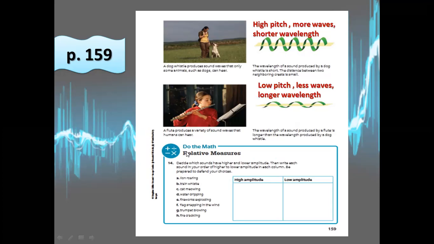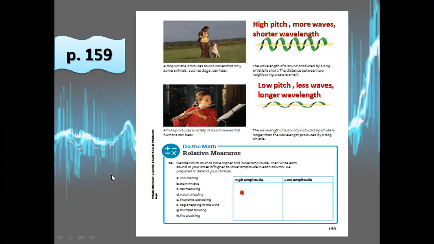Here we have different objects that make sound, and we have to classify them into high amplitude, which means loud sound, and low amplitude, which means soft sound. Number one is lion roaring. The sound of the lion, is it loud or quiet? Is it high amplitude or low? It's high amplitude.